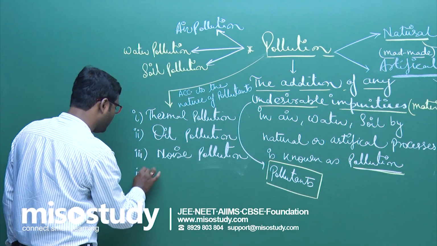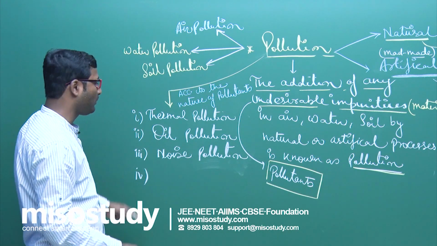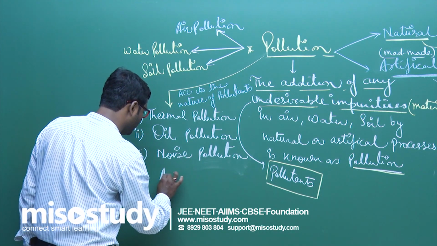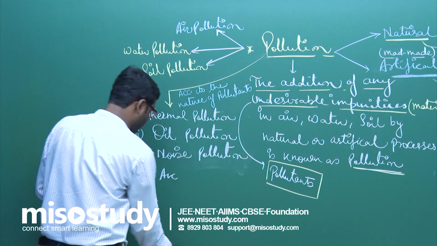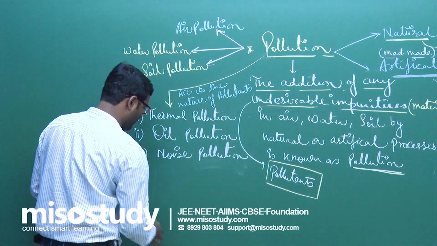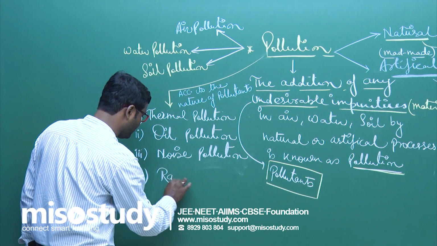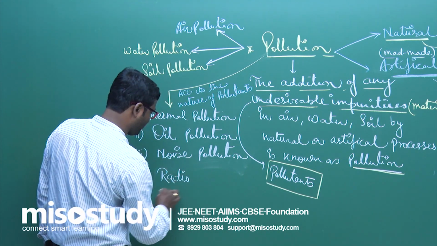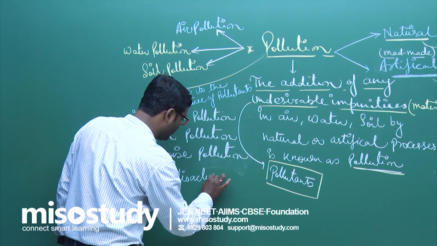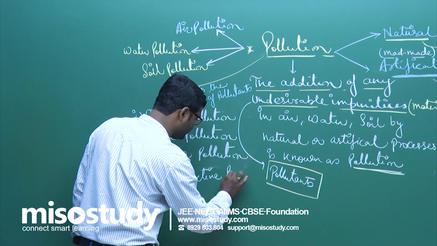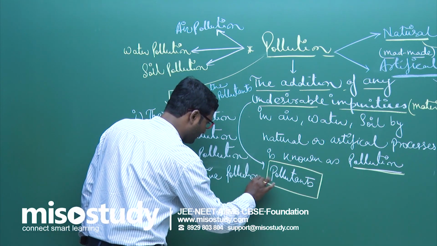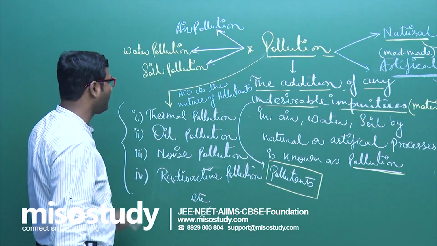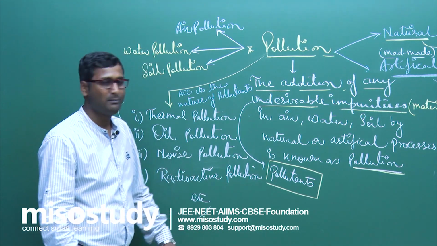Clear to you? Thermal pollution, oil pollution, noise pollution. Then radioactive pollution, and so on, etc. These are the types of pollution according to the nature of pollutant.